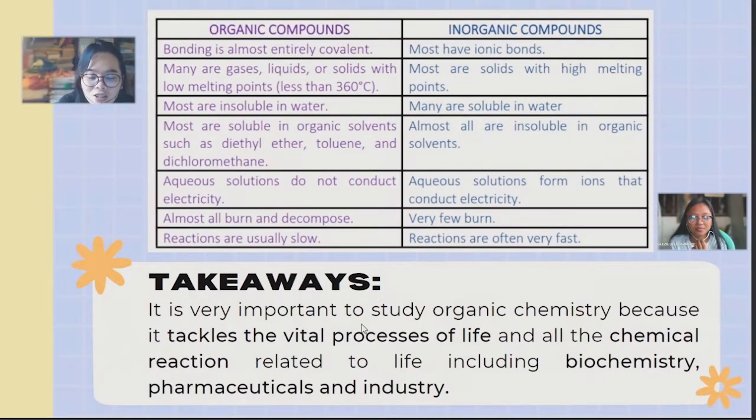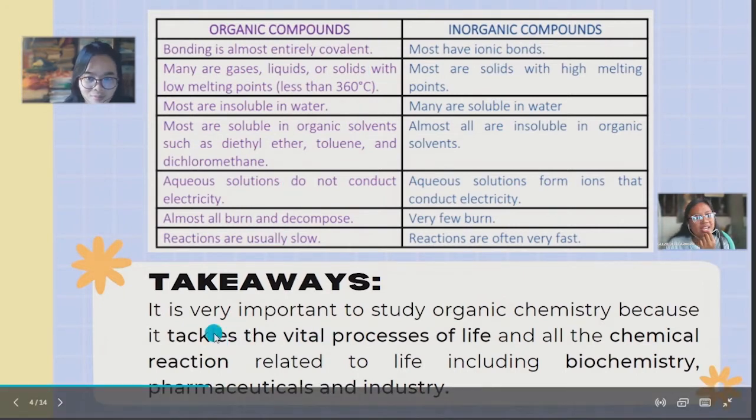In the image shown, we have the properties of organic and inorganic compounds which make them different from each other, such as organic compounds being entirely covalent while inorganic compounds have ionic bonds and so on. We have takeaways. It is very important to study organic chemistry because it tackles the vital processes of life and all the chemical reactions related to life, including biochemistry, pharmaceuticals, and industry.